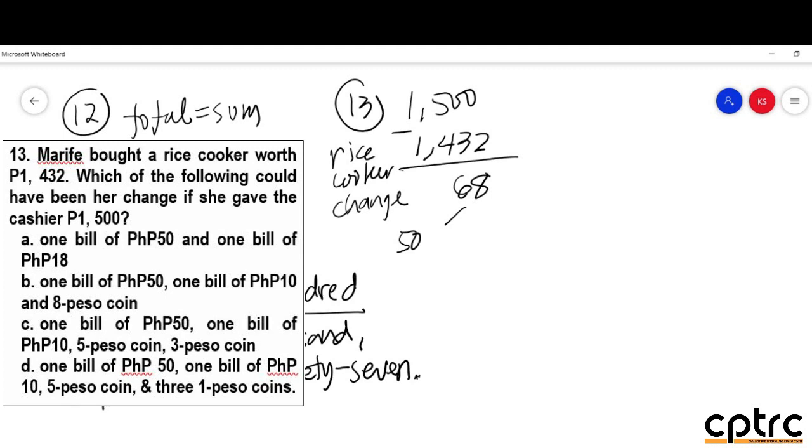Letter A, mali. Kasi wala pong bill po or papel na pera po na 18 pesos ang value. So, letter A is mali na. Okay, how about letter B? One bill of 50 pesos and one bill of 10 pesos pwede. Pero, wala po tayong coin na 8 peso ang value. So, mali din po si Bravo. Letter C, 1 bill of 50 pesos, 1 bill of 10 pesos, 5 peso coin, and 3 peso coin. So, ang 8 po hinati sa dalawa, 5 peso coin and 3 peso coin. But wala po tayong coin po na 3 peso ang value.